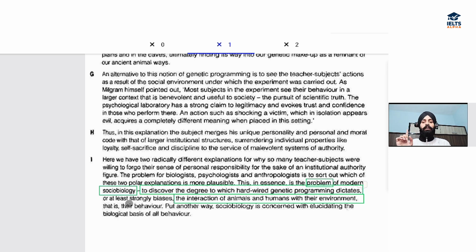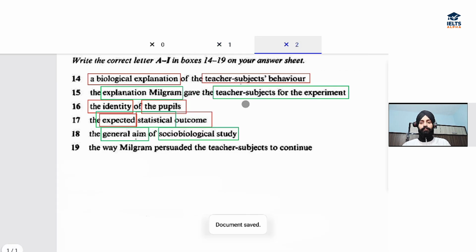So how much does hardwired genetic programming dictate or control our interaction or animals' interaction with the environment? That is the aim or problem that needs to be solved by modern sociobiology, right? So, that is your answer. That is the answer for this question.